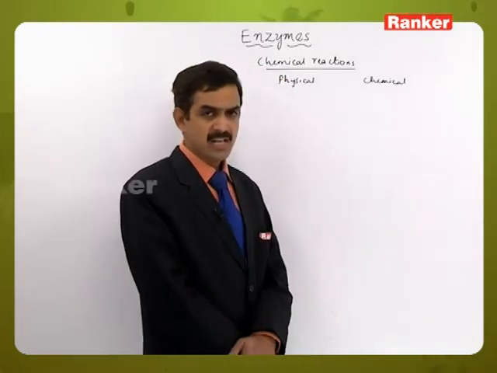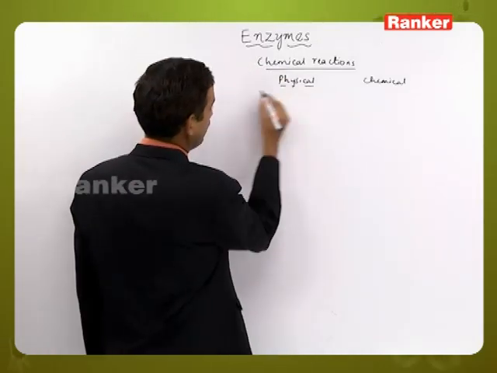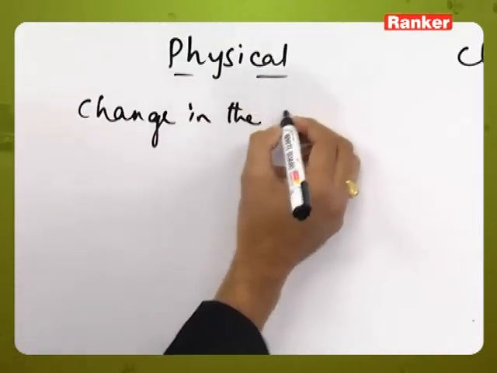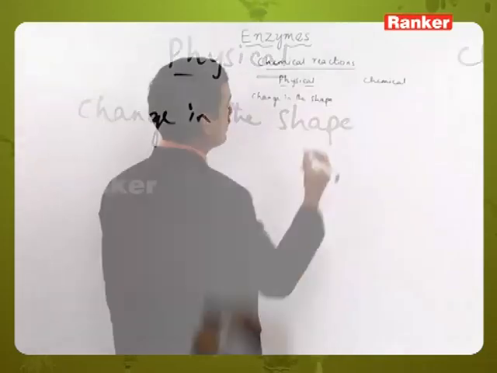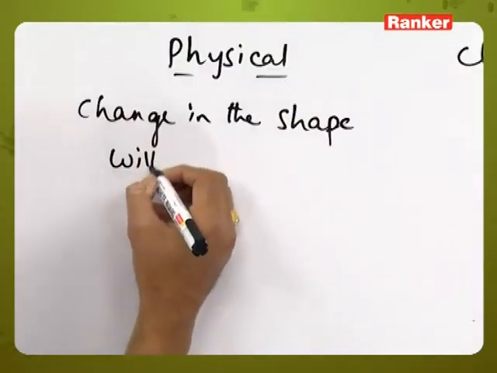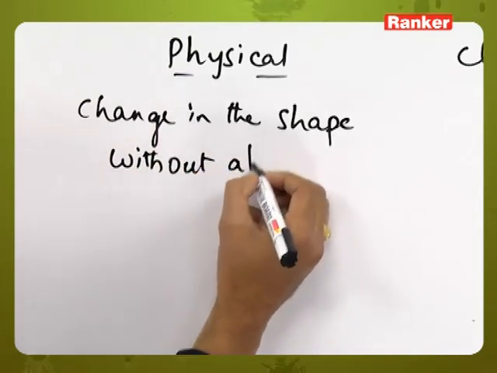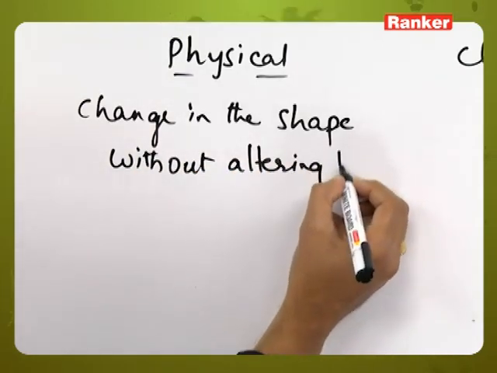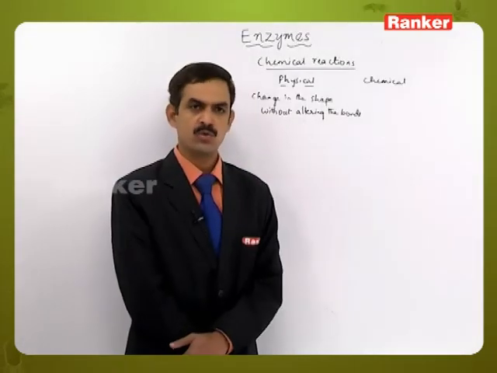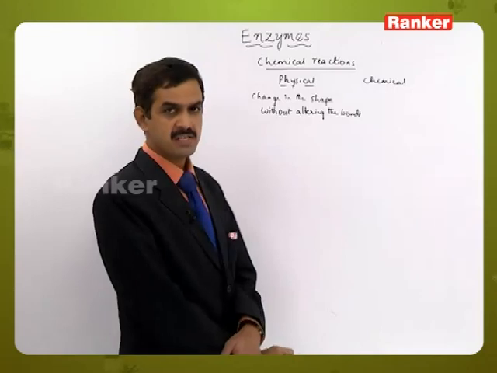So here the physical changes include the change in the shape or structure of the chemical compound without altering the bonds, that is, without breaking or forming new bonds. So this is one type of physical change.